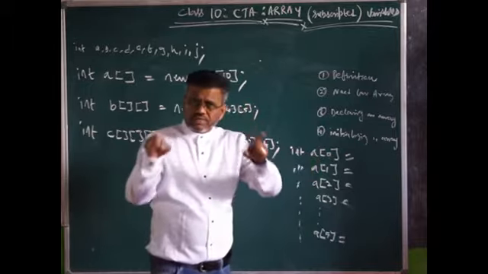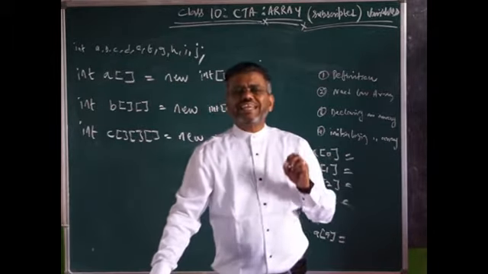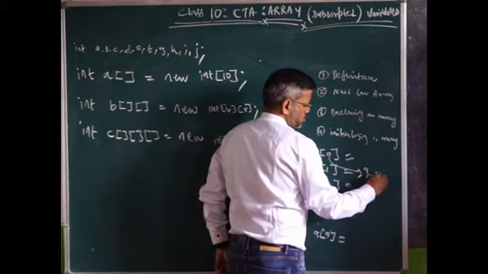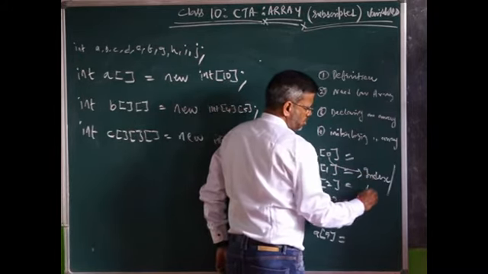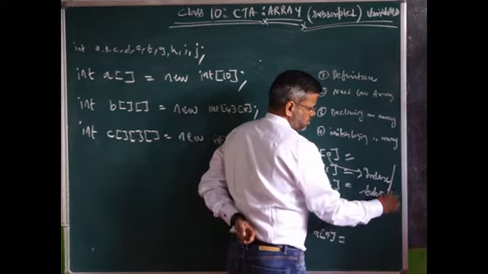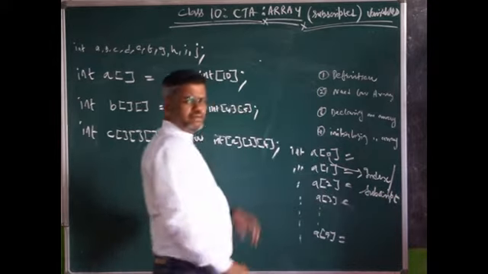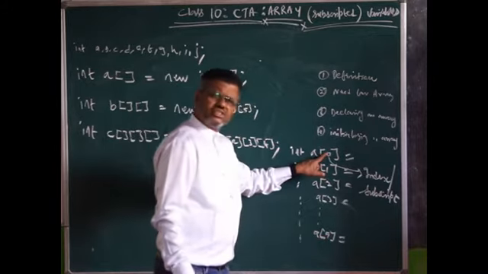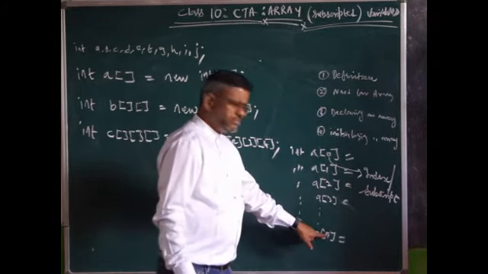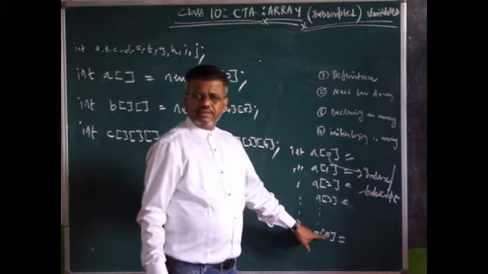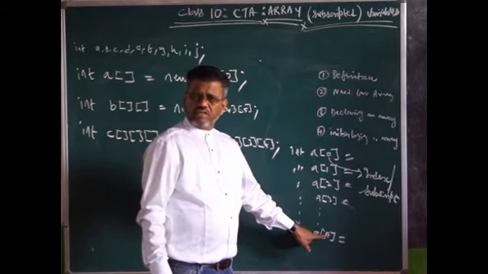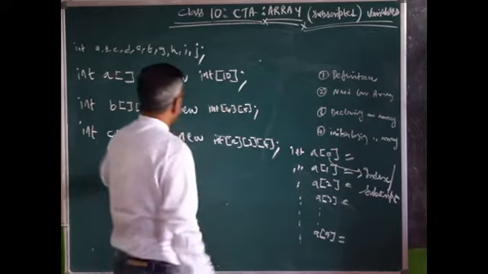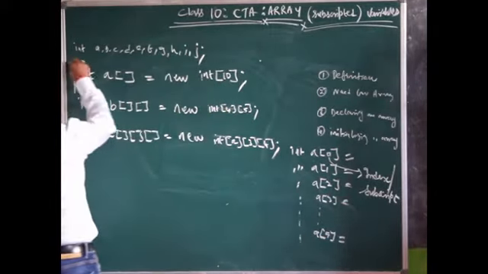The number you give within the square bracket is known as an index or subscript, S-U-B-S-C-R-I-P-T. Okay? This always starts from 0. What the last number is depends on your need. If you are handling 10 numbers, you put 10. If you want to handle 1,000, you can put 1,000. If you are handling 50 numbers, you put 50.